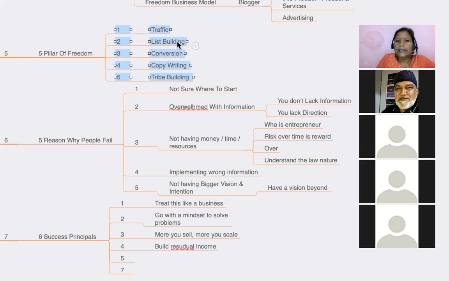With the list you build, you can start sending them mail, value pitch, meaning first 3 times value, and then you can invite them to your entry level. Your entry should be 1. Once they enter it, you can have 2 different groups. One is who want to just get started, and one who want to scale. You might have 2 different categories.